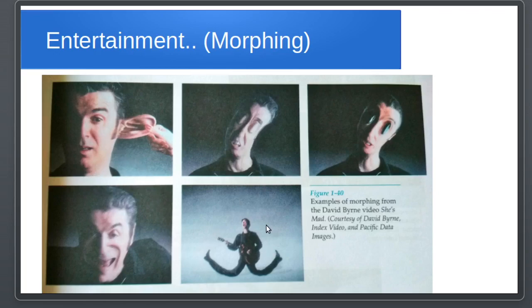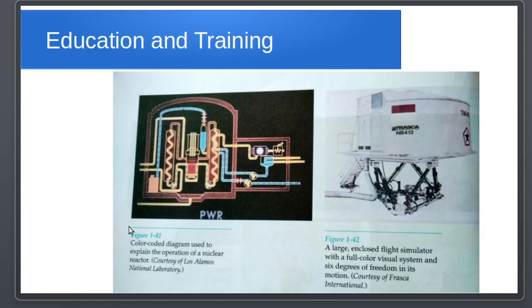So these are the applications. Apart from this, there was something of education and training. Suppose such kinds of things where color coded diagrams are there, where blue is meaning something else, yellow is meaning certain things, that water is going, here the gas is going, here the boiled water or hot water, and in other places cold water is going.